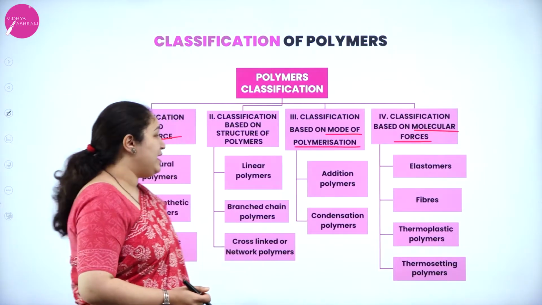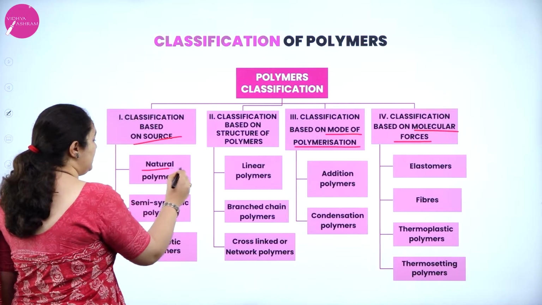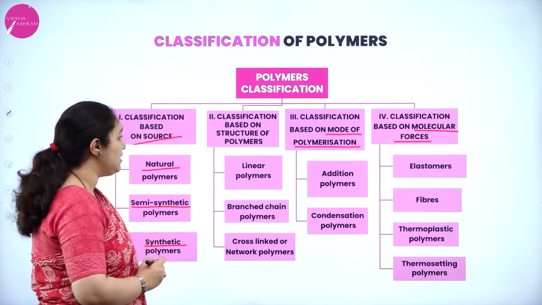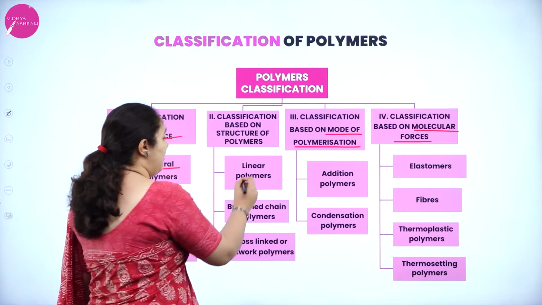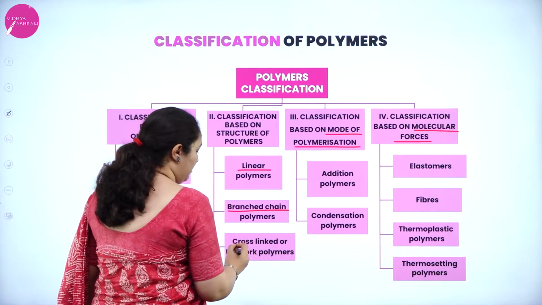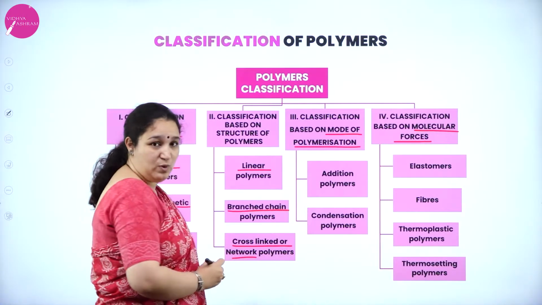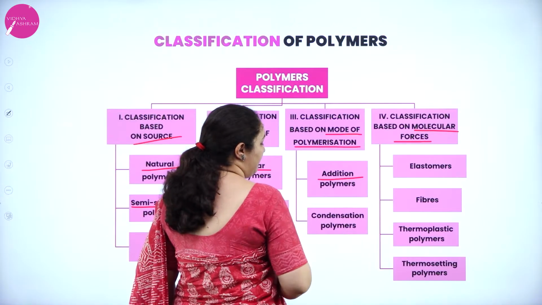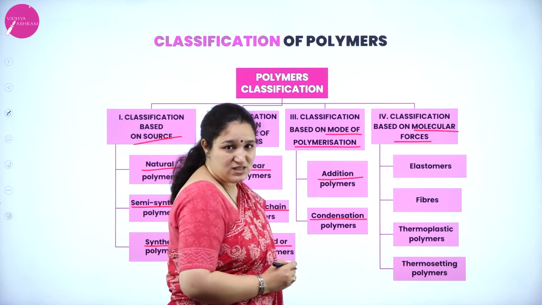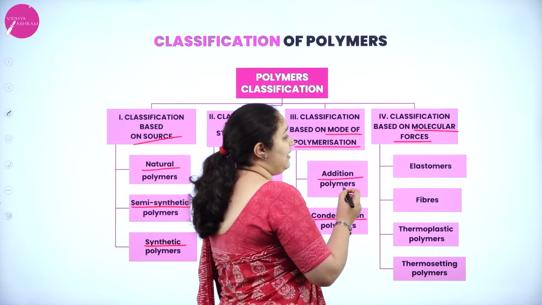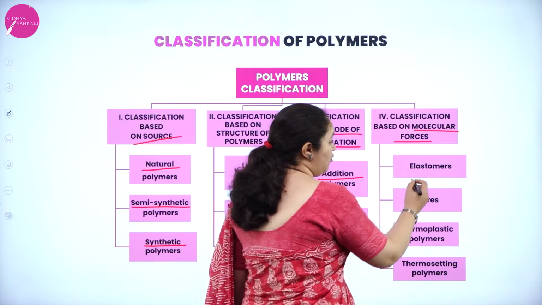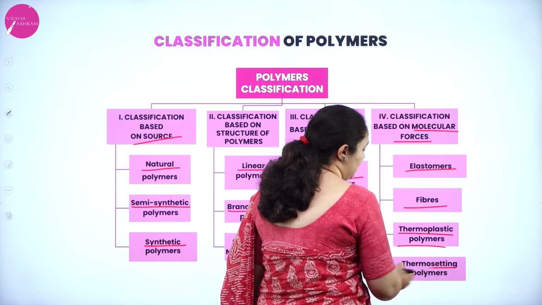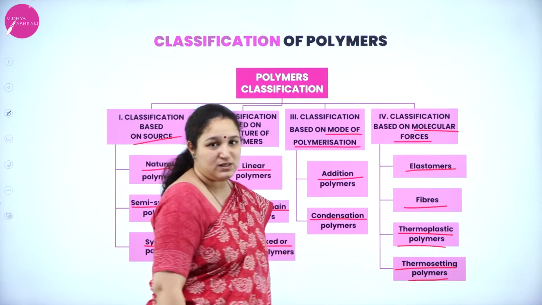Based on that, there is classification. Based on source we have three types: natural polymers, semi-synthetic polymers and synthetic polymers. Based on structure we have linear polymers, branched chain polymers, and cross-linked or network polymers. Based on type of polymerization we have addition polymers and condensation polymers. And classification based on molecular forces gives elastomers, fibers, thermoplastic polymers and thermosetting polymers.